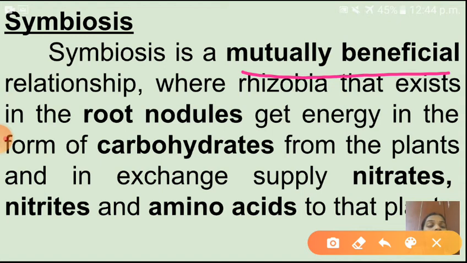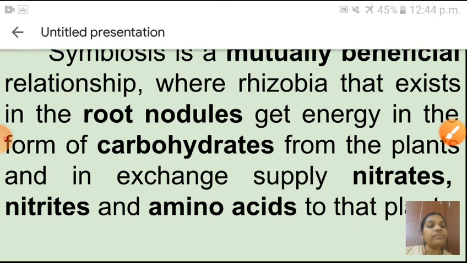See here where the rhizobia, the Rhizobium bacterium, that already you know, where is it living? In the root nodules of the leguminous plants. So this Rhizobium also gets benefit, and at the same time the host plant, the leguminous plant, also gets benefit. So that relationship is called what? Symbiotic relationship. How is it getting benefits? See here, Rhizobia.